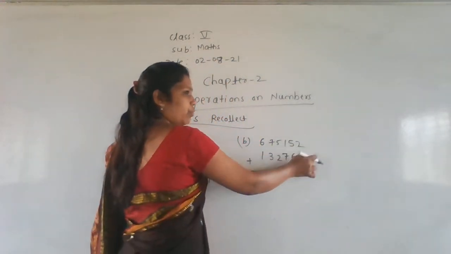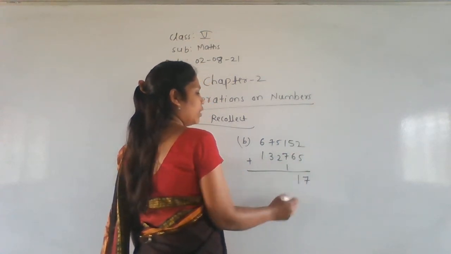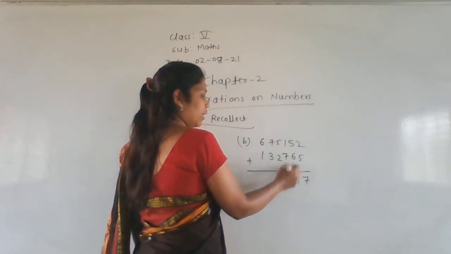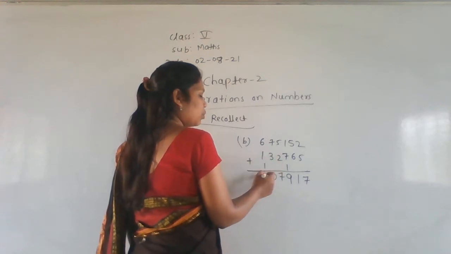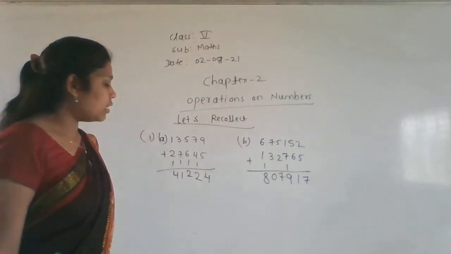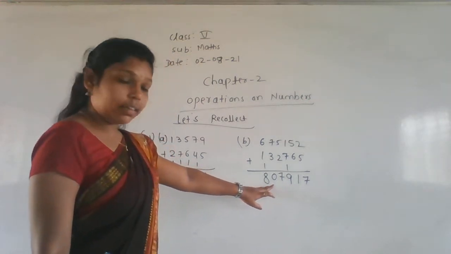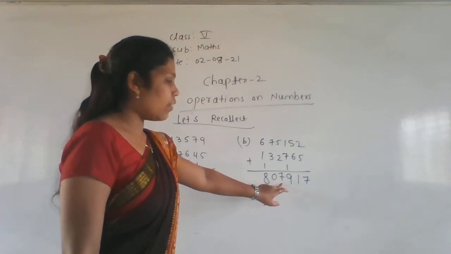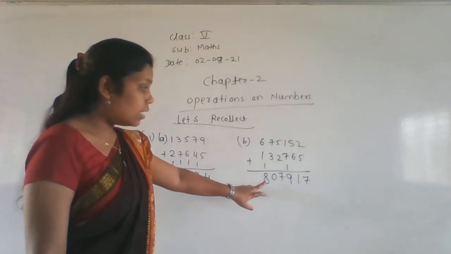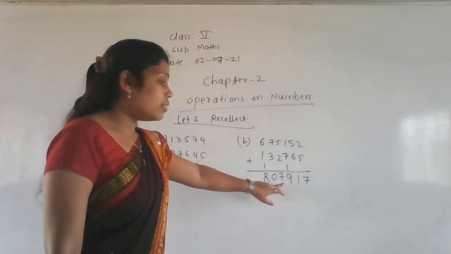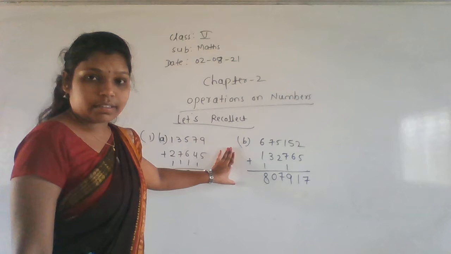5 plus 2, how much? 5 plus 2, 7. 6 plus 5, 11. So 1 is carry, 1 here. 7 plus 2, 9. 5 plus 2, 7. 7 plus 3, 10. 6 plus 2, 8. Getting everyone? This is nothing but 8,07,917 is the number. Understanding what I am saying here? Once again listen here. This is 8,07,970. This is the addition problem.